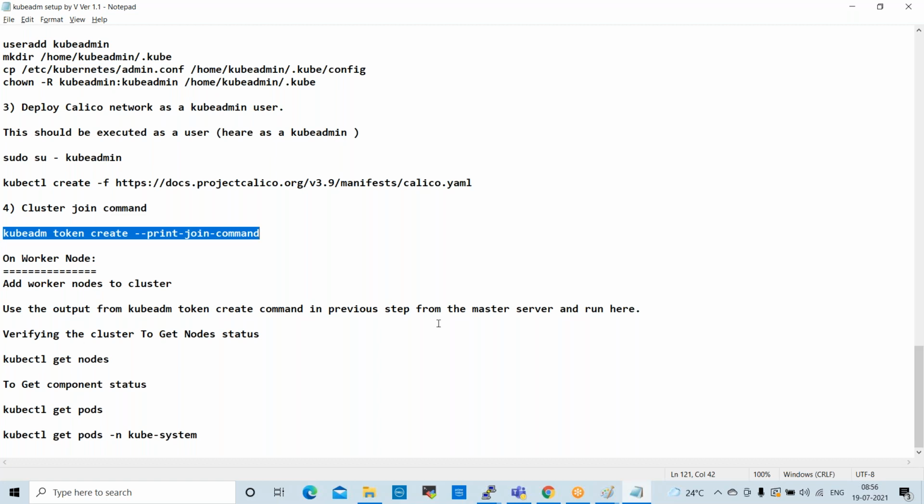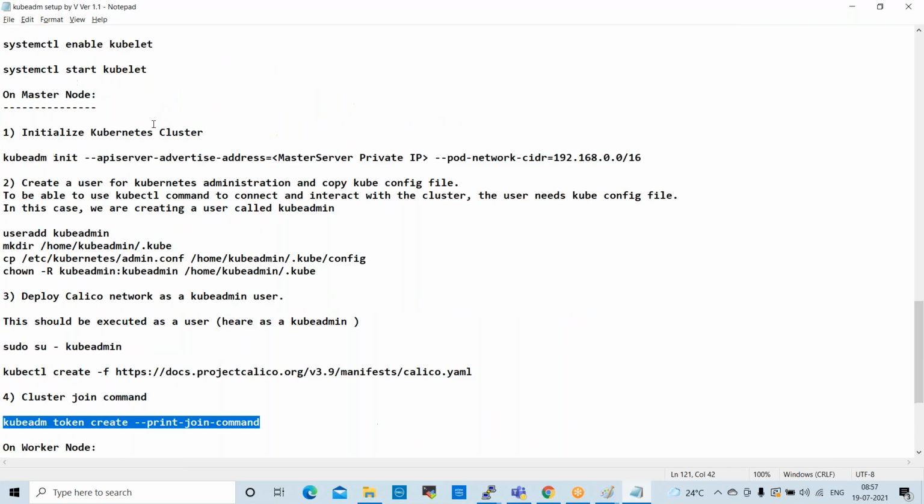Going forward, if you want to add any nodes, you can add like this. Do the previous commands apply for creating a node? Yeah, those commands are required to prepare the node. To join into the cluster, this is the only command. So all these commands we need to execute.